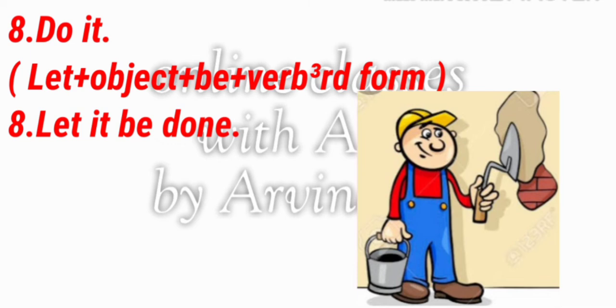It means first of all we have to use let, then the object, it, then be, then do is the first form in the active voice, and we have to use the third form, done. So our passive voice will come: Let it be done. Suppose in active voice it is written, you do it, then how will we change it to passive? For that, we will see in the next sentence, then you will understand better.